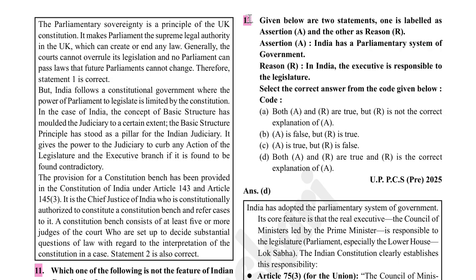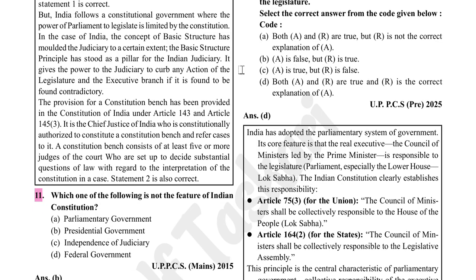Given below are two statements. One is labeled as assertion, another is reason. Assertion: India has a parliamentary system of government. Reason: In India, the executive is responsible to the legislature. So, both the statements are correct, and R is the correct explanation of A. So, option D is correct.